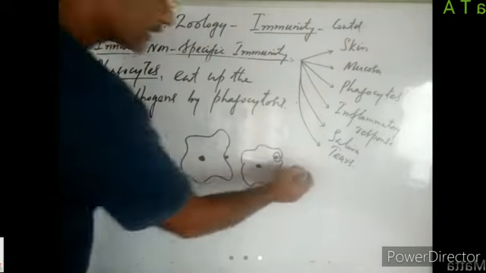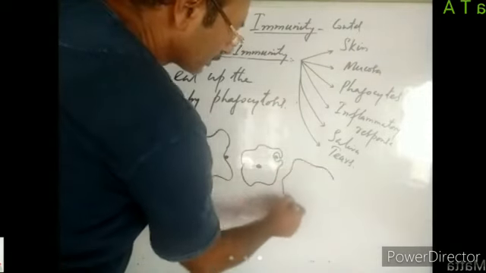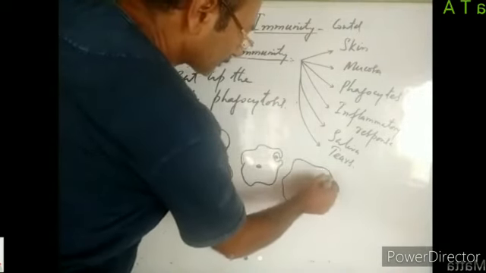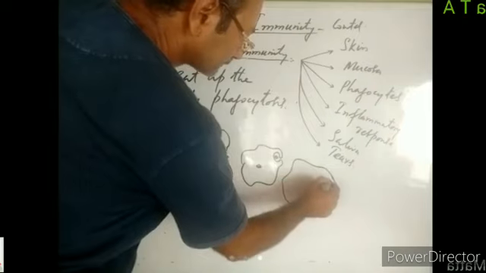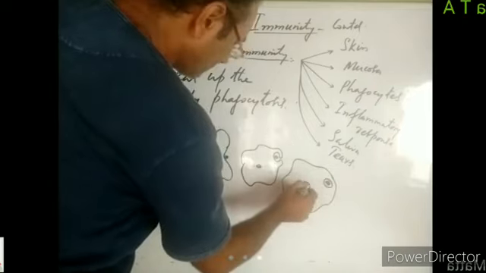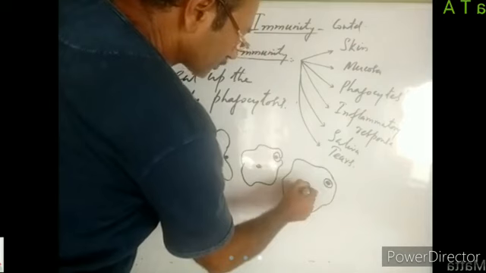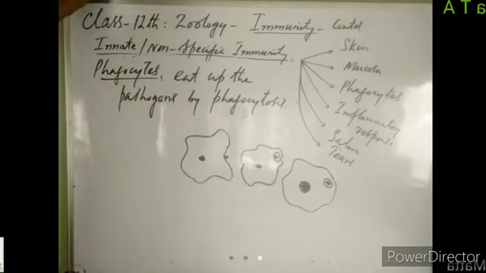These pseudopodia meet and engulf the particle. This engulfing of the foreign particle by certain cells of our body to kill and digest them is known as phagocytosis, right?